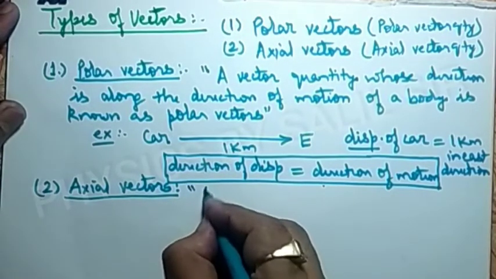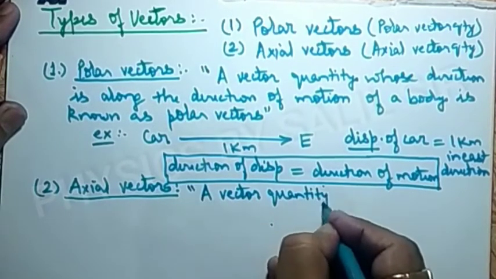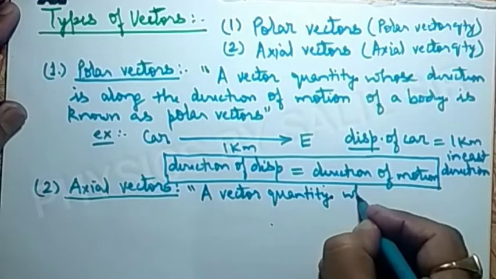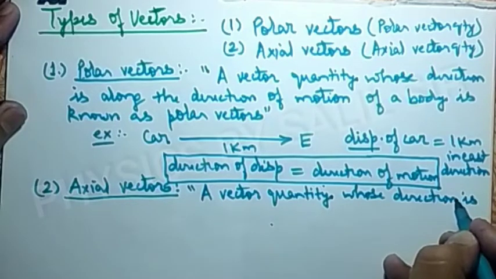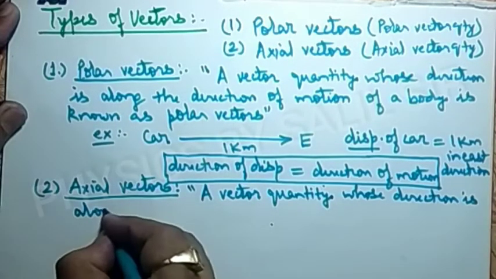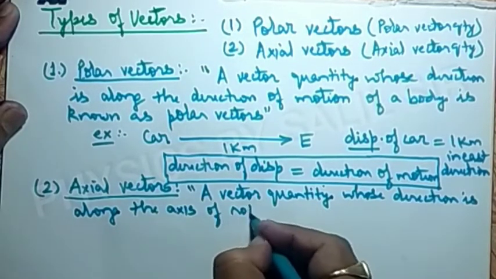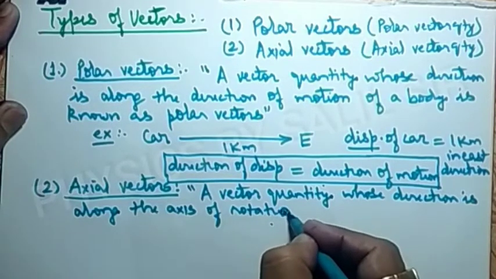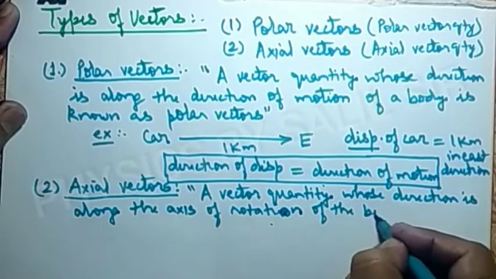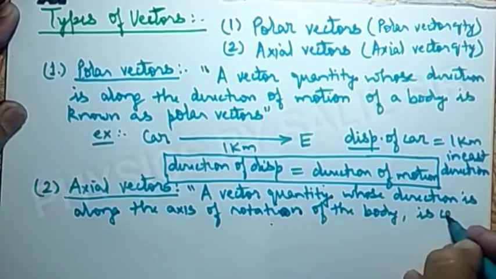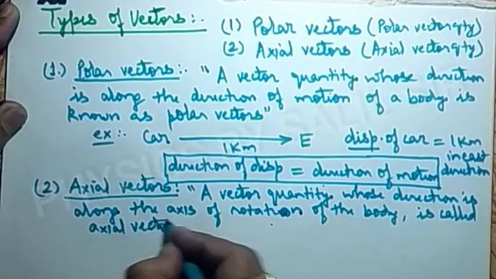So we can define it as a vector quantity whose direction is along the axis of rotation of the body is called an axial vector.